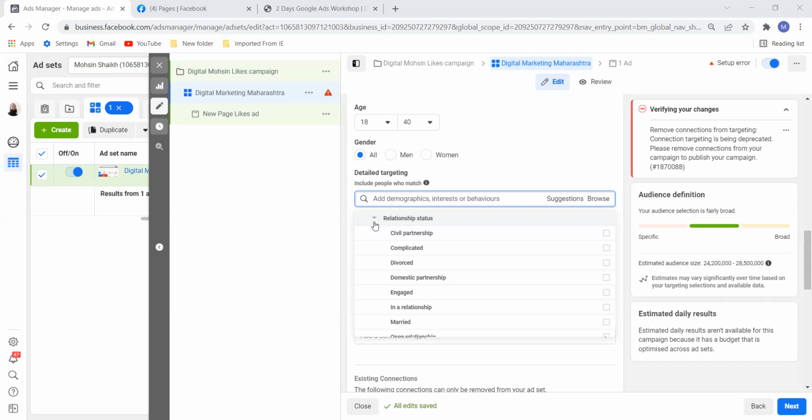Create one campaign and target, for example, 0 to 1 years, 2 to 3 years, and 3 to 6. Every ad set should have a different option. Why? Because every picture also should be different, and you can test and try. Or you can do one thing: keep, for example, 0 to 1 year, and have three different pictures in your ads and see which ad is getting more clicks.